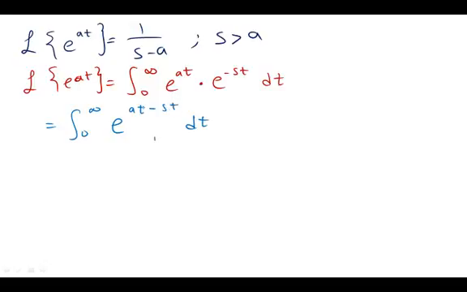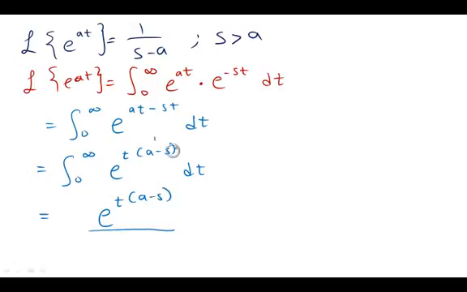Now you have t and t, so what if I take it out as a common factor? e to the power of t times (a minus s) dt. So I took out t as a common factor here. Good. Now I can simply integrate. It will be e to the power of t times (a minus s) over the coefficient of t, which is a minus s.